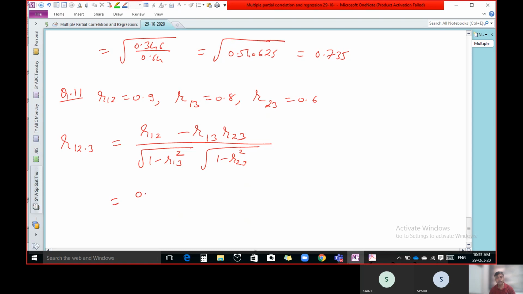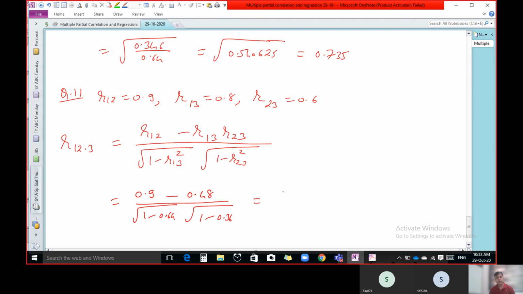R12 is 0.9 minus the multiplication of these two, 0.8 into 0.6, is 0.48, upon 1 minus R13, 0.8 square is 0.64, and 1 minus R23, 0.6 square is 0.36. So what do we get here?